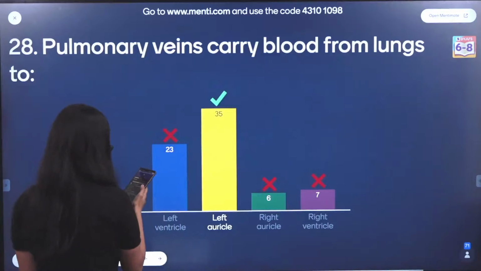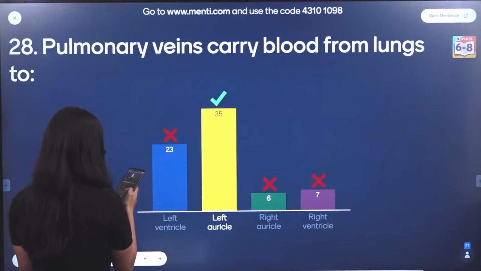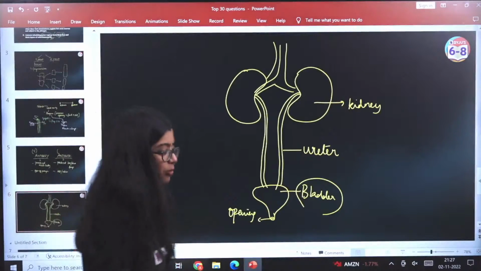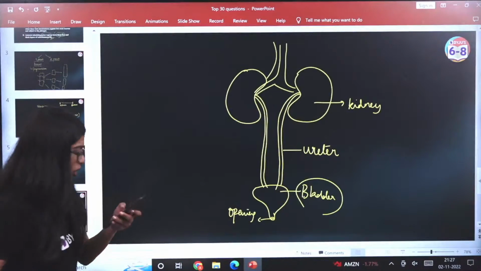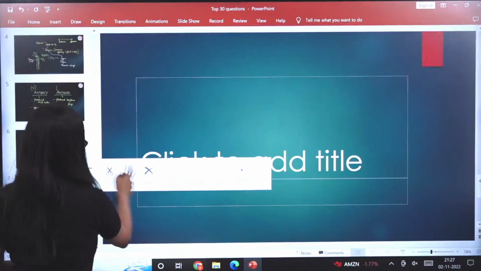Ma'am, Menti is really bad. It does not bring... No need to explain. So I'll do one thing. I'm going to give you a quick, easy explanation. I know most of you are like, ma'am, it's already 9 o'clock. Don't explain now. But I'll do it fast, okay? I'll not take too much of your time.